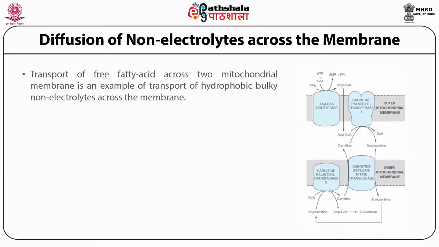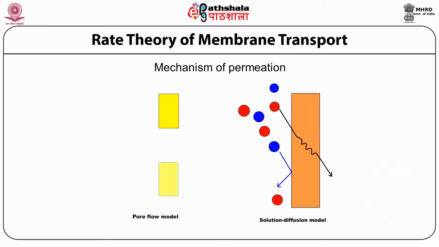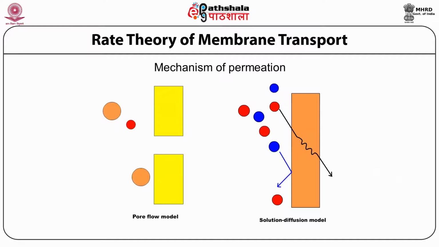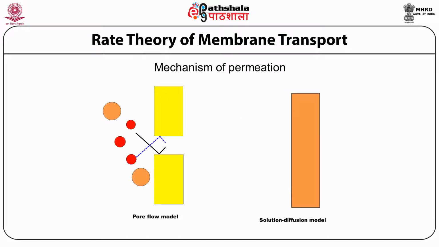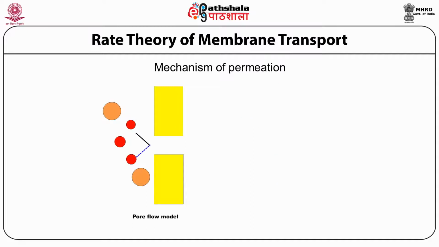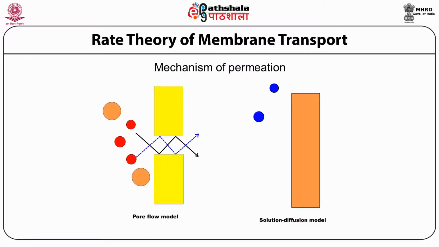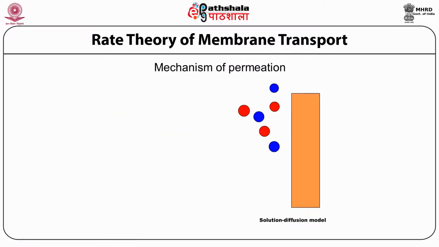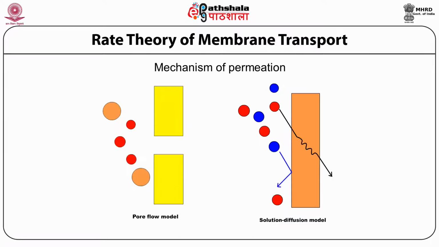There are two models currently used to describe the mechanism of permeation: the pore flow model and the solution diffusion model, as shown in this cartoon picture. In the pore flow model, permeates are transported by pressure-driven convective flow through tiny pores.